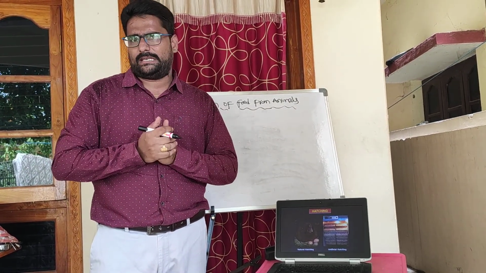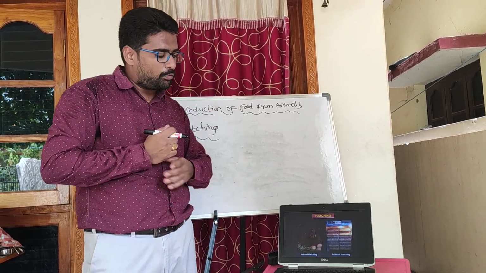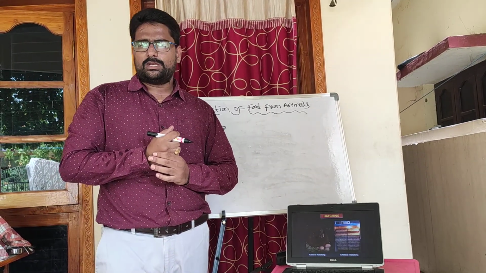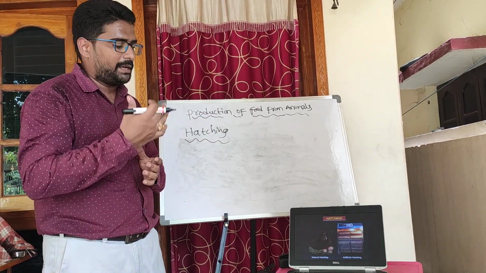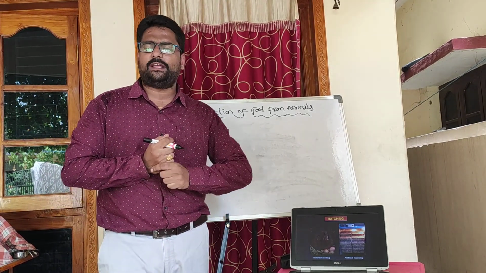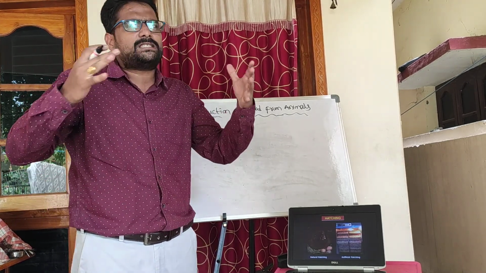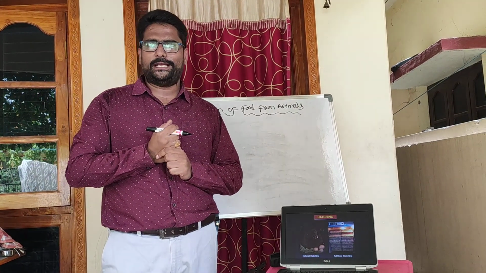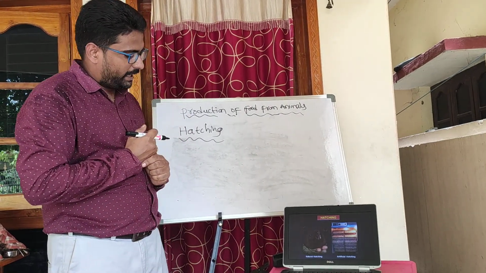In order to hatch the eggs, a specific temperature is required. Here, what is the hen doing? The broody hen is placed on eggs. With that warmth, chicks will come out of the eggs. That is called natural hatching. On the other side of the picture, there is artificial hatching, where incubators, machines are used. There, many eggs are hatched at a time because the optimum temperature is given by that instrument, the incubator. That is artificial hatching. So this is about poultry.